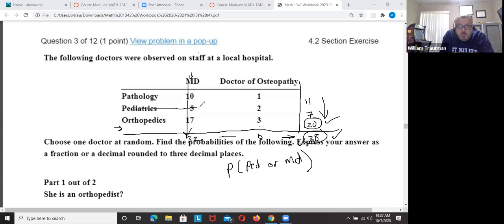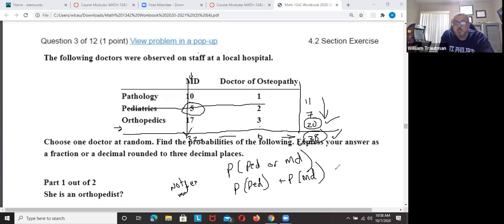These people are pediatricians. These people are pediatricians and MDs at the same time. So since they can happen at the same time, you have to use the not mutually exclusive formula. Probability of pediatrician, or which is plus the probability of MD, minus the probability of pediatrician and MD.